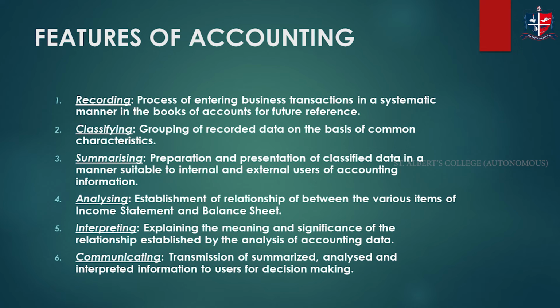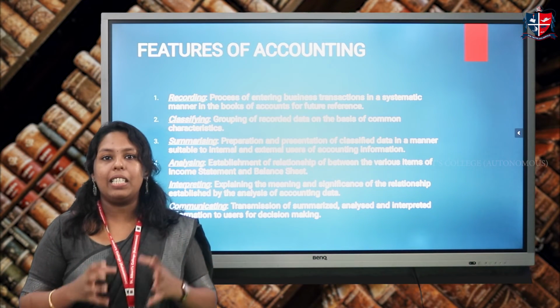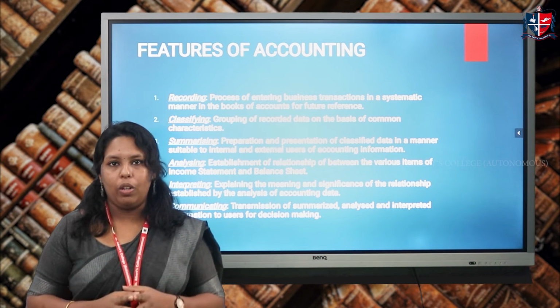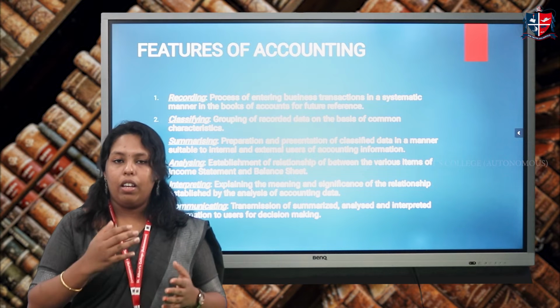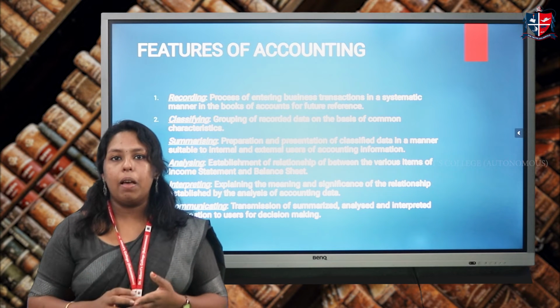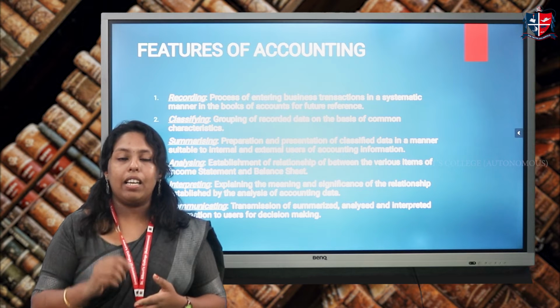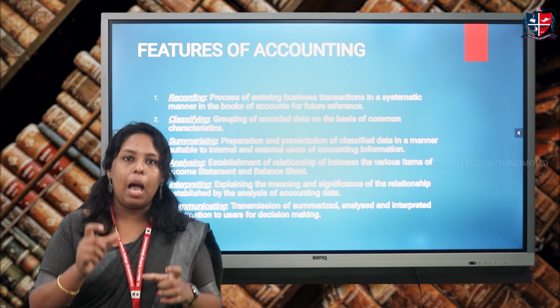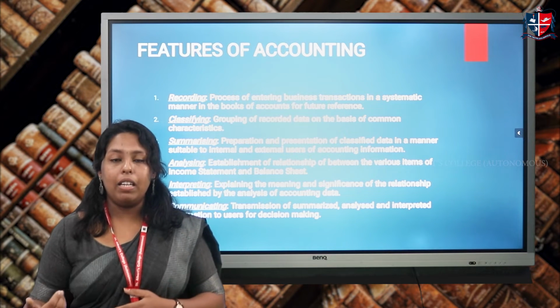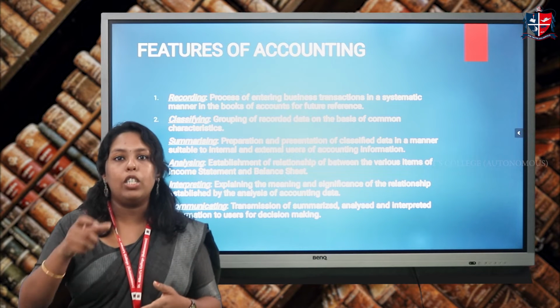Moving on to features of accounting. The features of accounting are all what we have said in the definition. The first feature is recording. This is the starting point of accounting, where accounting starts. Recording is the process of entering the business transactions in a systematic manner in particular books of account. That is, businessmen try to enter all the financial transactions happening in the business in a systematic manner, say in a chronological or date-wise manner.